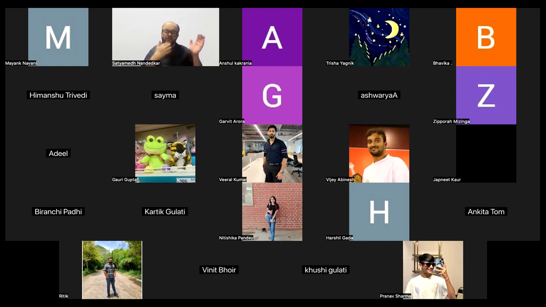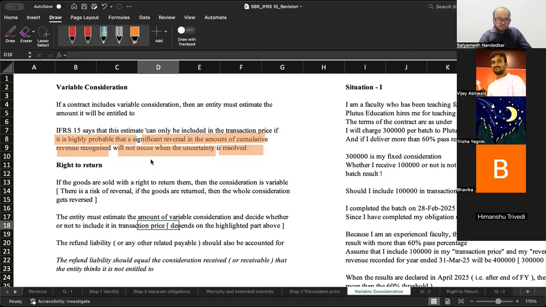In the first case, the faculty should not record the variable consideration in books of accounts, and it comes from this specific line: where it is highly probable that a significant reversal in the amount of cumulative revenue recognized will not occur when the uncertainty is resolved, then I should include that variable consideration in my transaction price.